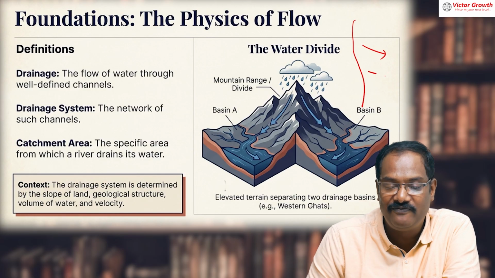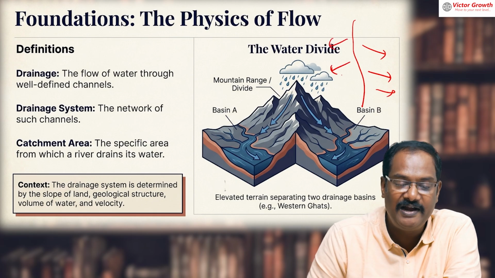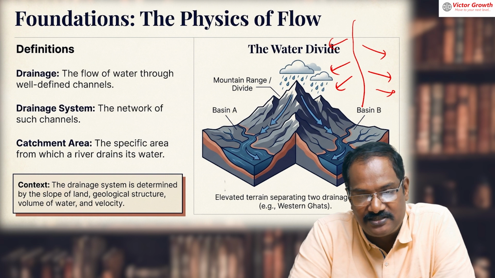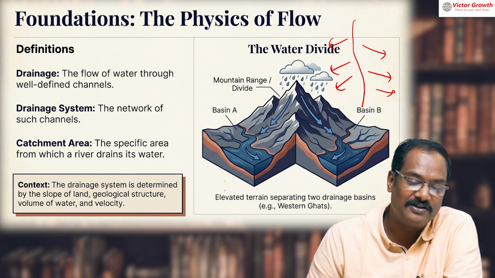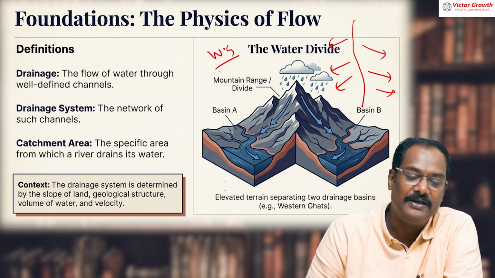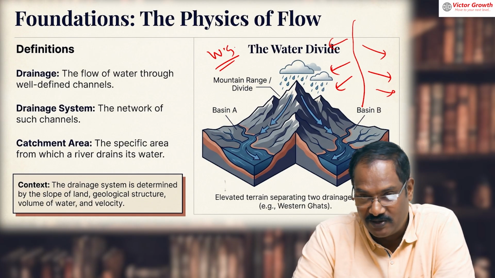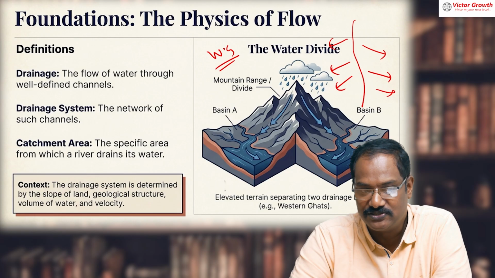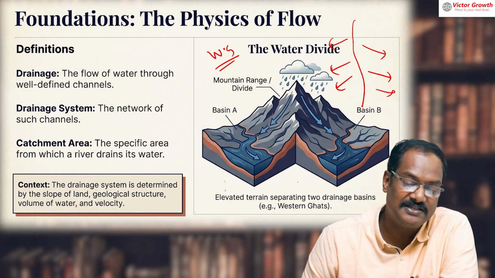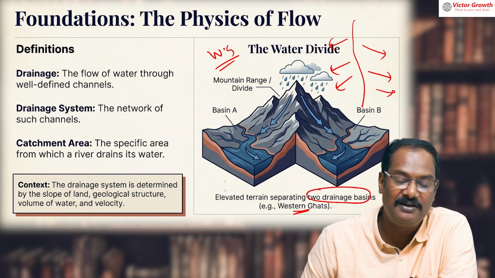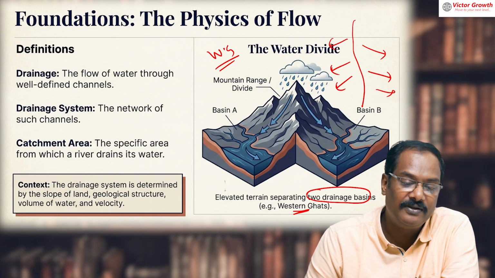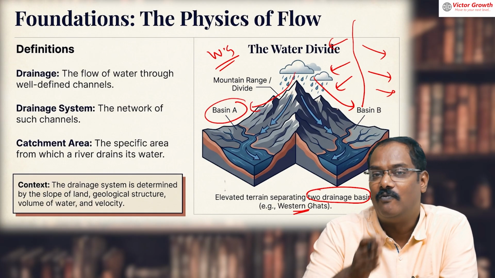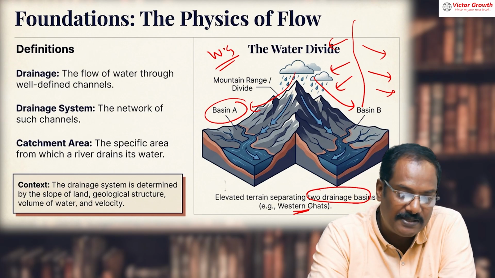At the Western Ghats, will the river flow this side or this side? So a water divide means an elevated area or a mountain that separates two river systems. For example, the Western Ghats is one water divide. Then the Aravalli is one water divide. The Delhi Ridge, an extension of the Aravalli, is also a water divide. So a water divide separates two drainage systems. Example, the Western Ghats. If rainfall is happening, the water will go this way to basin A, and that way to the other basin. So the water divide divides the two separate rainfall.